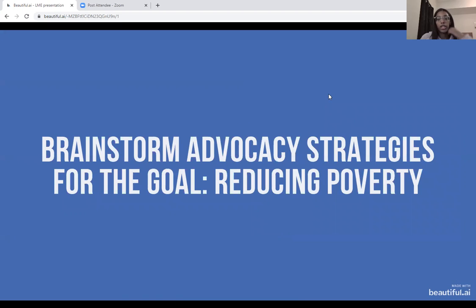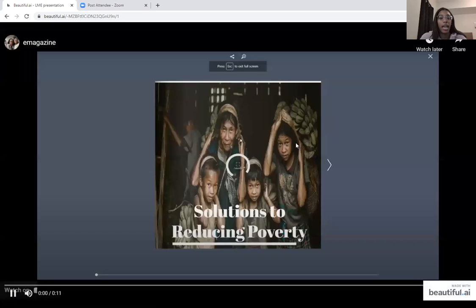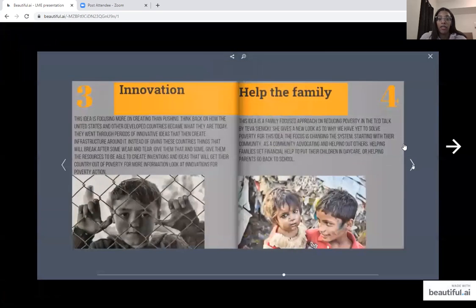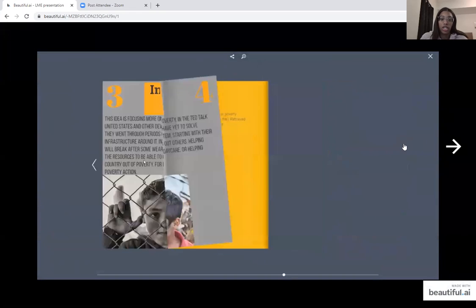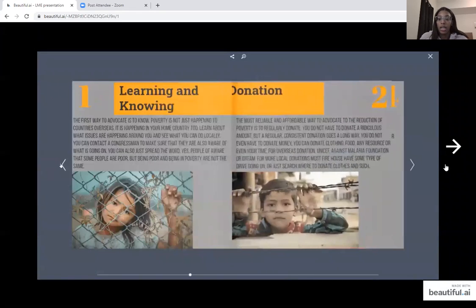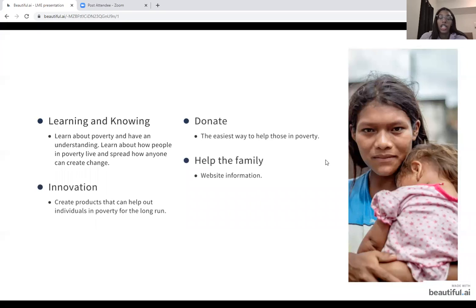So next is my brainstorm advocacy strategy for the goal of reducing poverty. This is a little preview of my e-magazine that you can find more on my website. But in the e-magazine, I give my 4 advocacy strategies. And what they are: learning and knowing. I feel like this one is important because you need to learn and know about what people go through in poverty, how people go into poverty, and understand what they need help with.